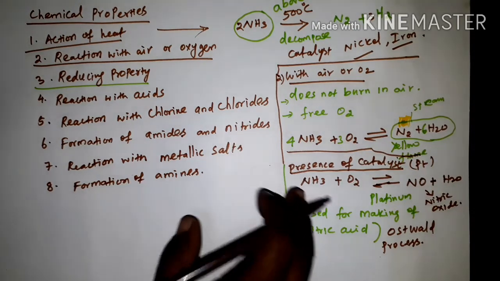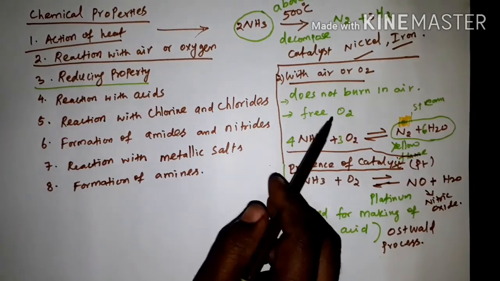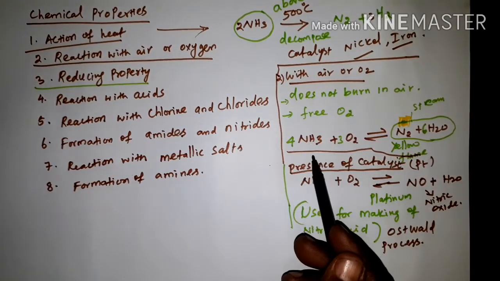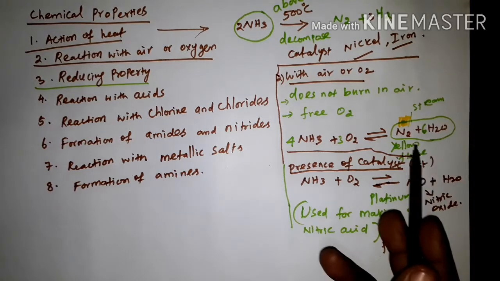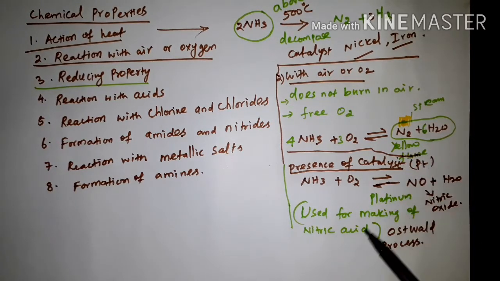There are two reactions with air or oxygen. One is the reaction with oxygen, where we get nitrogen steam. Another reaction, we get nitric oxide in the presence of platinum. This process is mainly used for making nitric acid. This process is known as the Ostwald process.